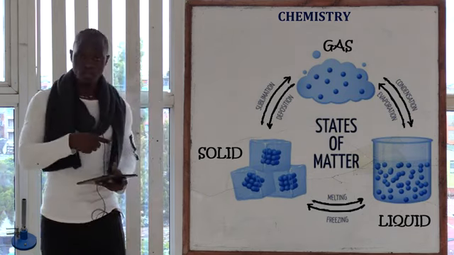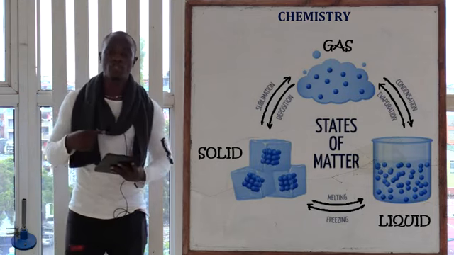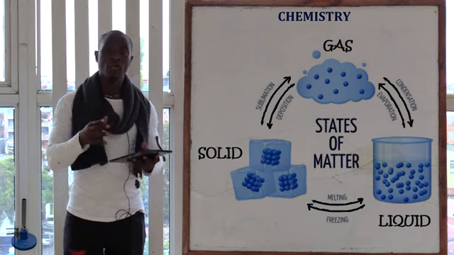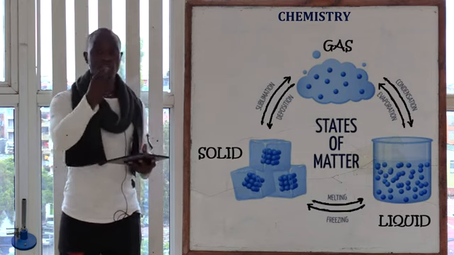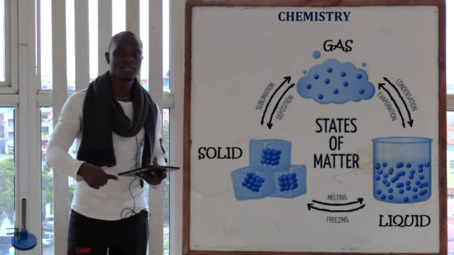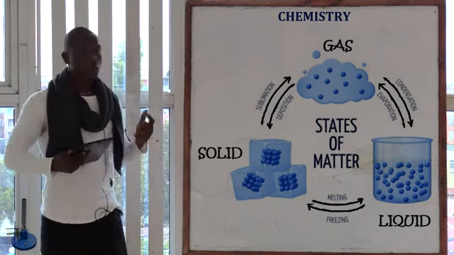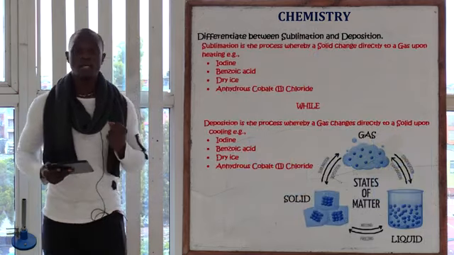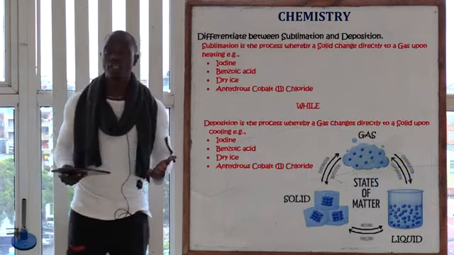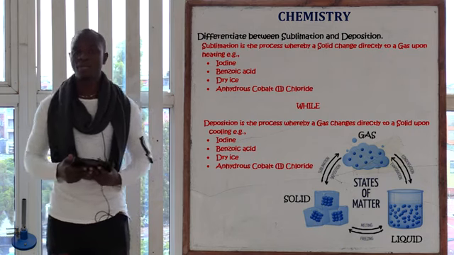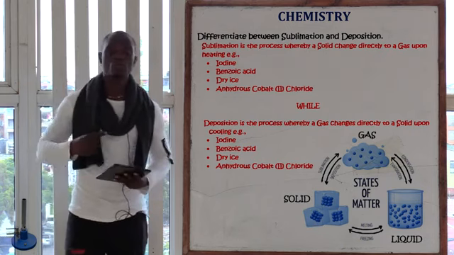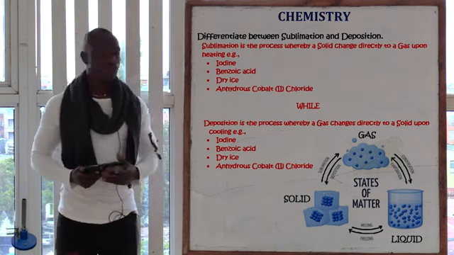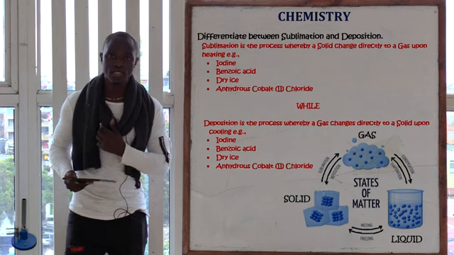Deposition is the opposite of sublimation. Deposition is the process whereby a gas changes straight to solid. They skip the liquid phase, so the gas changes straight from being a gas to being a solid. What are examples of substances that undergo deposition or sublimation? The first one is iodine, whereby the gray crystals of iodine change to a purple vapor of iodine gas. So iodine undergoes sublimation and deposition.